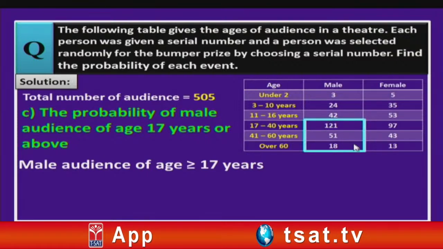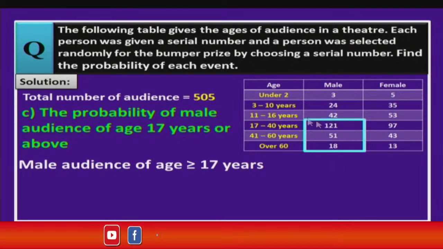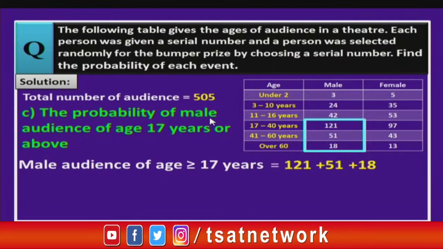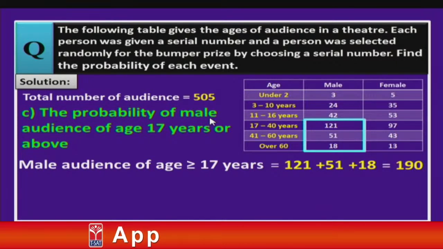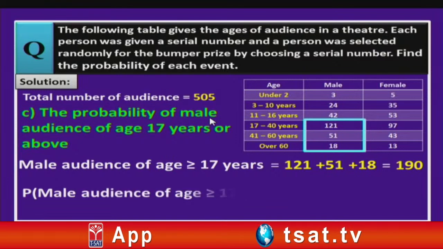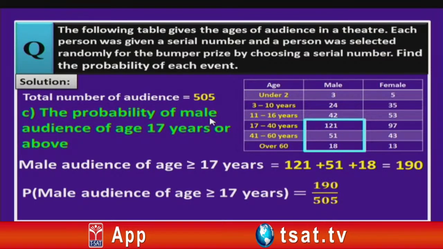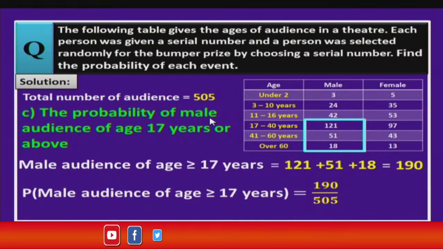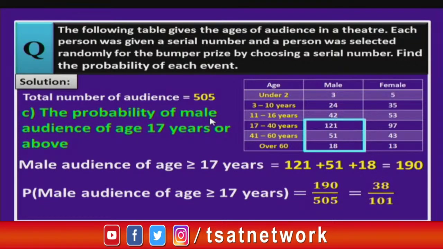Now, these all are males whose age is more than or equal to 17. So, let us add this number of audience here, that is 121 plus 51 plus 18. What do you get, children? Yes, 190. Now, this becomes our favorable outcome. So, the probability of a male audience of age greater than or equal to 17 years is equal to the favorable outcomes 190 divided by 505. On simplification you get 38 by 101.